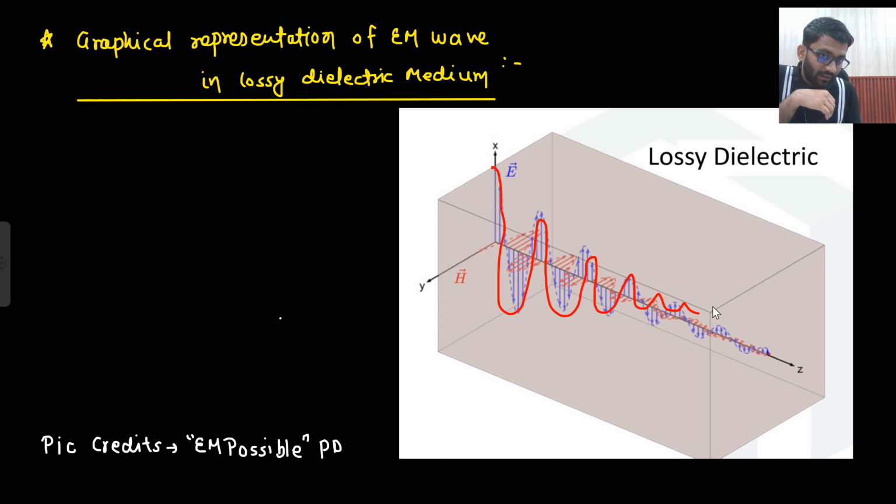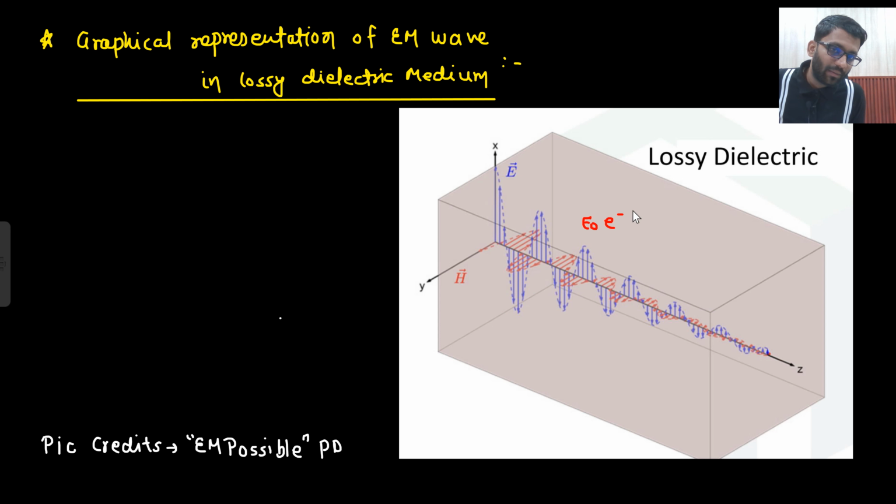Magnitude is getting decreased. Why is the magnitude getting decreased? Because of e to the power minus alpha z. Because of this term, the magnitude is getting decreased and there is a phase difference as well. So whenever your EM wave is traveling in a lossy dielectric medium, the magnitude will also decrease. Along with that, there will be a phase difference between E and H. Is that clear to you? Yes.